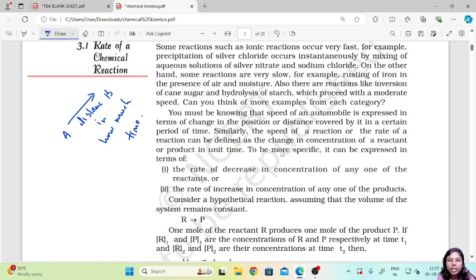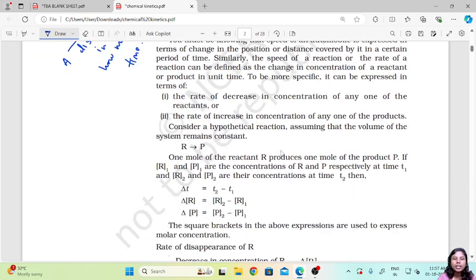In a similar way, the speed of a reaction or rate of a reaction can be defined as the change in concentration of a reactant or product in unit time. When we are talking about the rate of a reaction, we talk in terms of the concentration of the reactant or the product with reference to time. To be more specific, it is expressed in terms of the rate of decrease in concentration of any one of the reactants or the rate of increase in concentration of any one of the products.